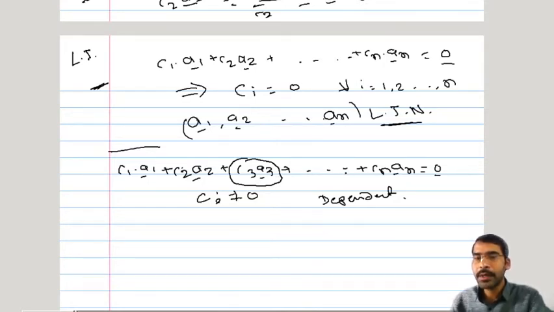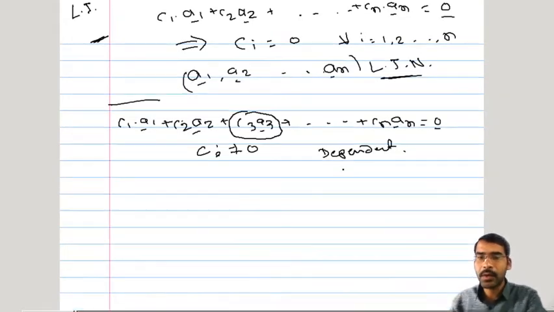So the definition for linear independence is: the linear combination will be 0 only when all Ci's are 0. If this happens, then that will be a set of linearly independent vectors, and if the linear combination is 0 even if some of the Ci's are not equal to 0, then that set will be called a set of dependent vectors.